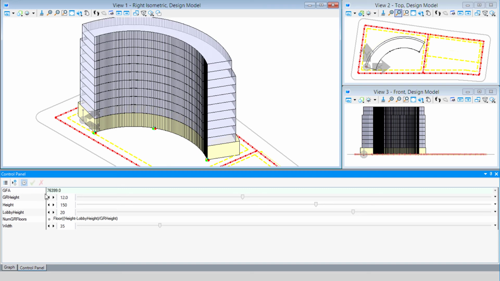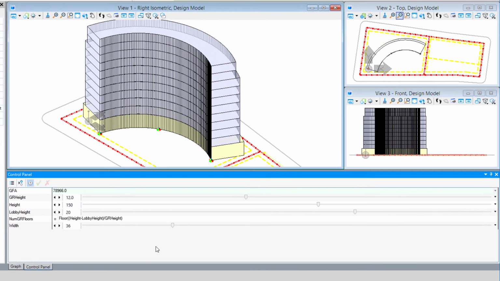And then you can see it has updated the gross floor area, so we know exactly how much gross floor area we have in the building. I could make another change, such as increasing the width, the guest room width. We'll just add a foot to it, but obviously that's going to have an effect on our gross floor area. And we can see that change immediately.